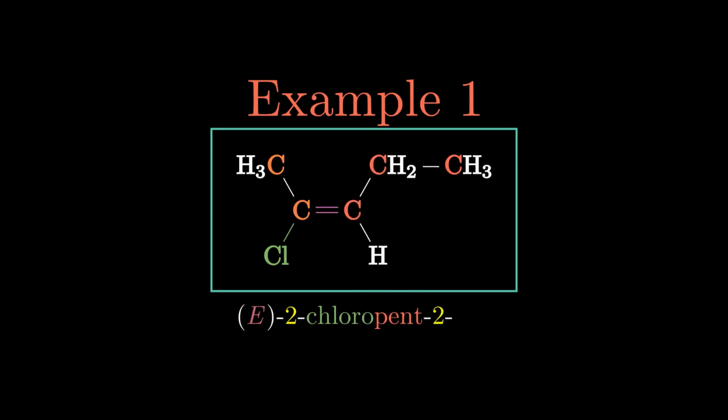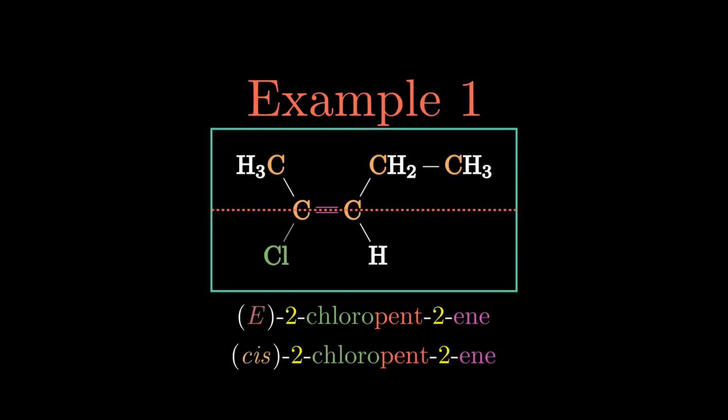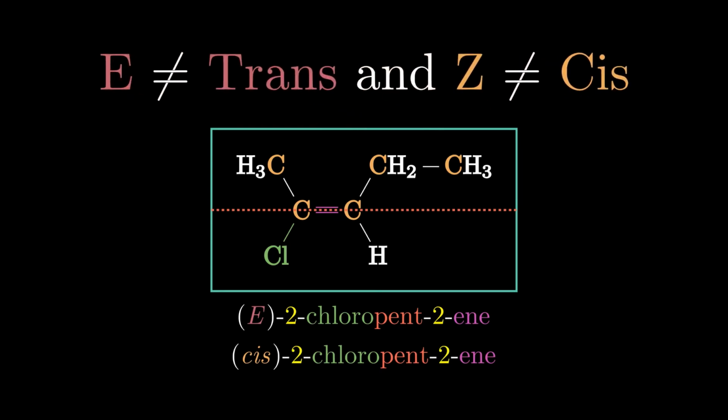2-chloro-pent-2-ene. However, eagle-eyed viewers might be asking, what about cis or trans? Well, let's take a look. The chain itself continues on the same side, so we have cis 2-chloro-pent-2-ene. This happens because cis-trans and EZ systems are different and not interchangeable.